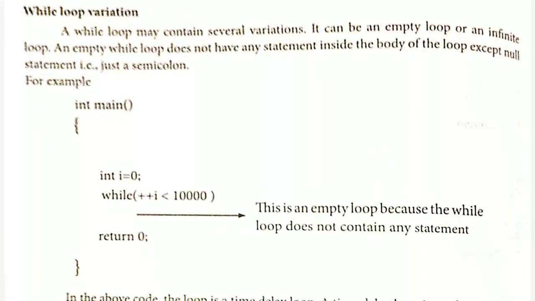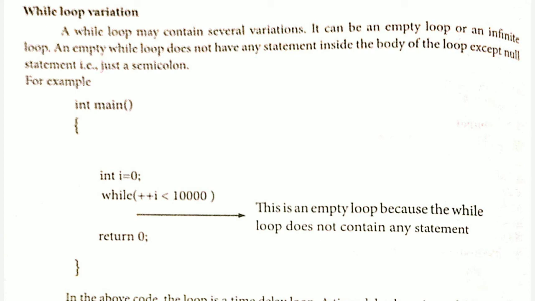So, while loop variants. There are different types of while loop that we can see here, and you can see an example. Okay, so a while loop may contain several variants. It can be an empty loop or an infinite loop. An empty loop does not have any statement inside the body of the loop except a null statement. Okay, so that is just a semicolon. Here you can see that there is an empty loop. It doesn't have anything inside the loop.